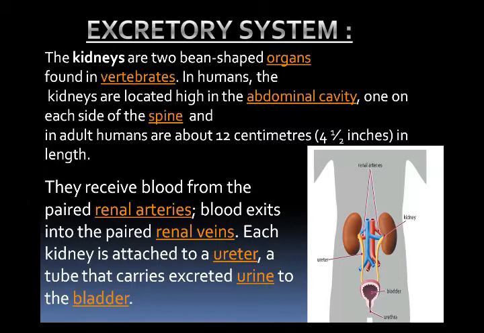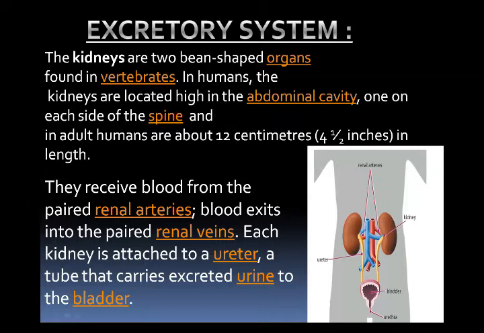What is the external structure of kidney? The kidneys are two bean-shaped organs found in the vertebrates. In humans, the kidneys are located high in the abdominal cavity. They are attached to the dorsal side, and each kidney is found on each side of the spine or vertebral column.